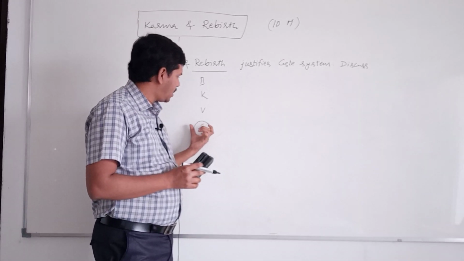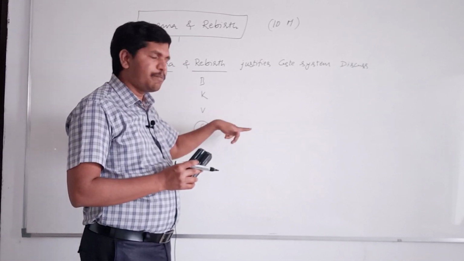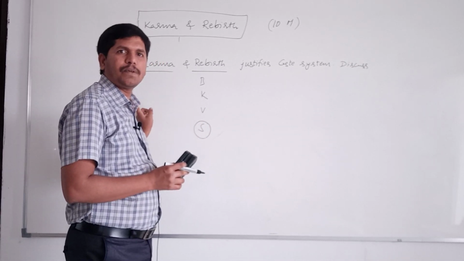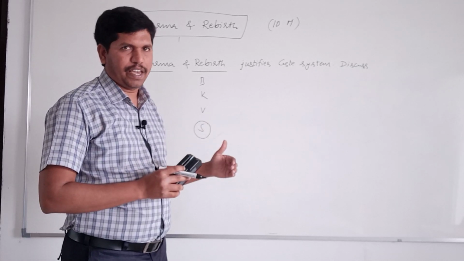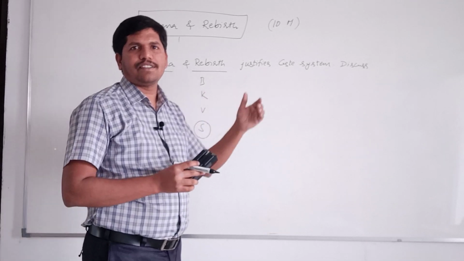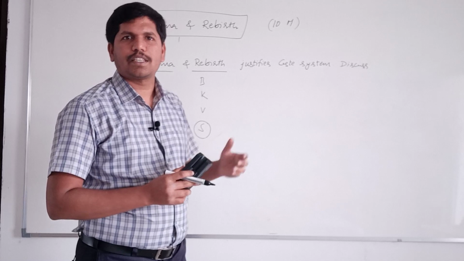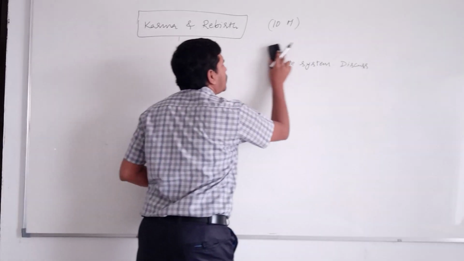At the same time, the same concept made people feel that their birth in a lower caste was because of their actions in the previous janma. That's why they have to face it. In this way, the concept of karma and rebirth justifies the caste system. Like this, you have to explain. This is about the concept of karma and rebirth.